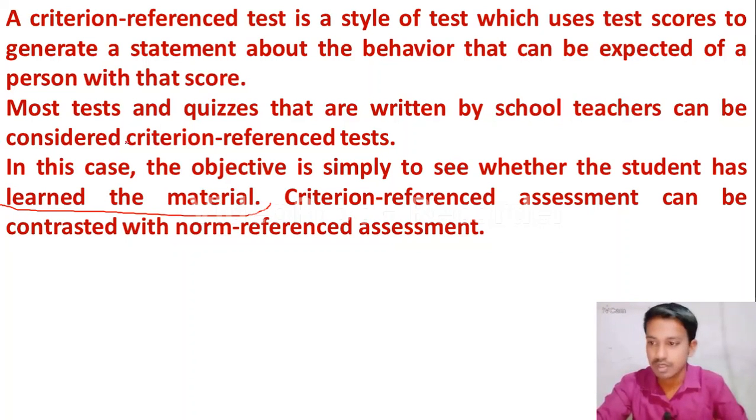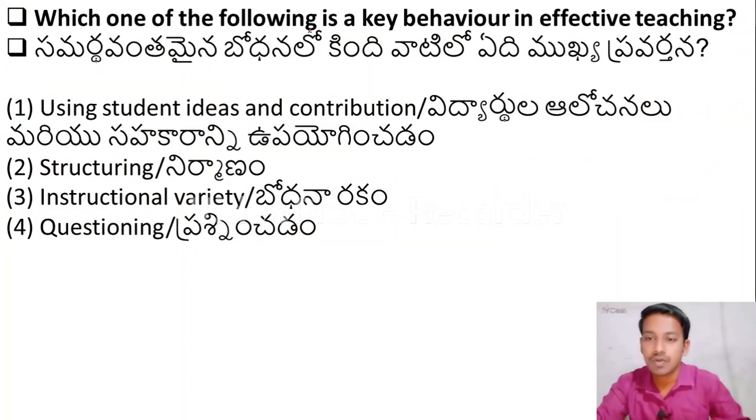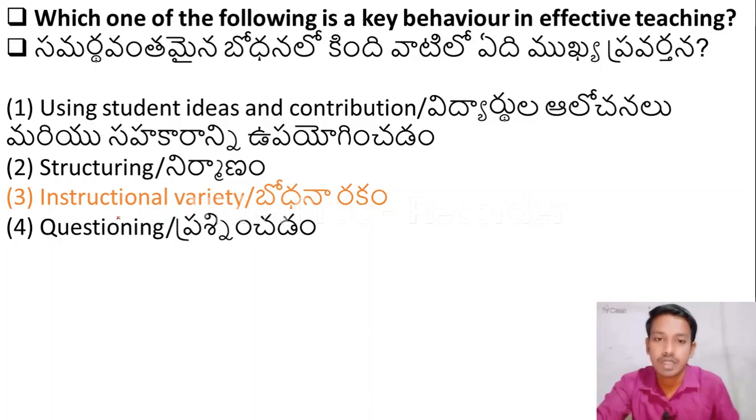Let us move to the next question. Which one of the following is a key behavior in effective teaching? Option 1, using student ideas and contribution. Option 2, structuring. Option 3, instructional variety. Option 4, questioning. The right answer is option 3, instructional variety. It is a key behavior in effective teaching.